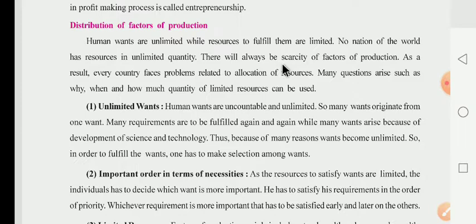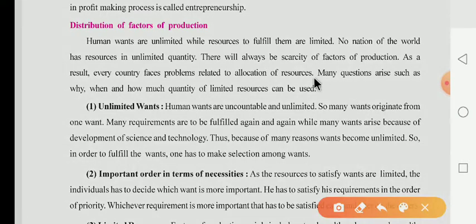There will always be scarcity of factors of production. That's why in all nations you will find scarcity of factors of production. What is the meaning of scarcity? Scarcity means lack or shortage, or in Hindi you can say kami, of factors of production.